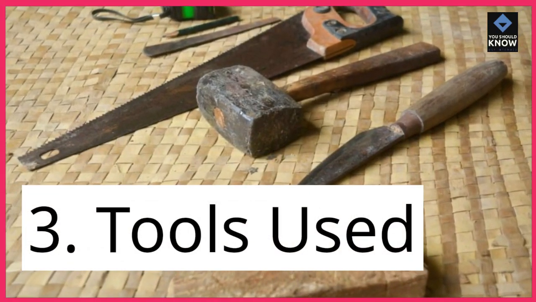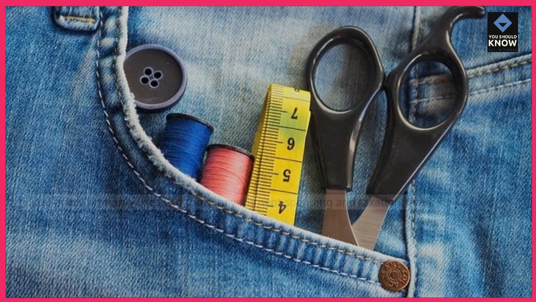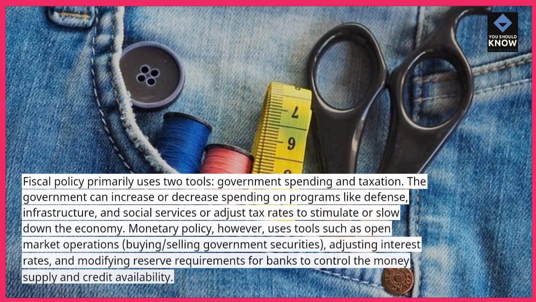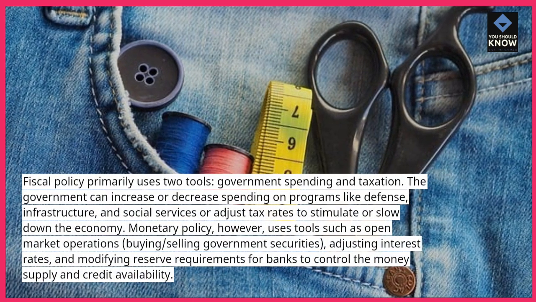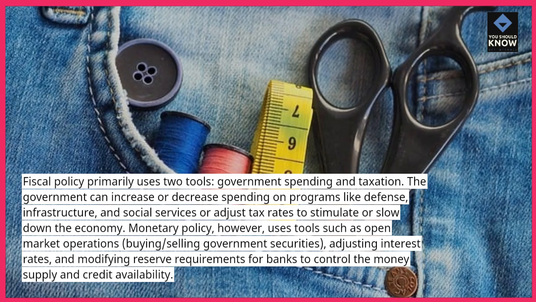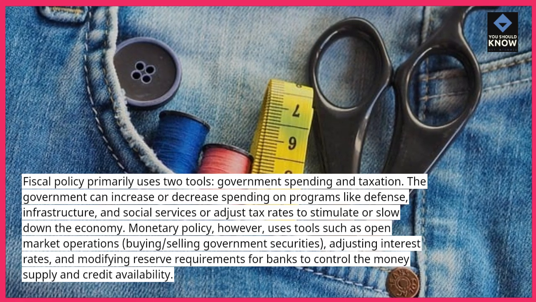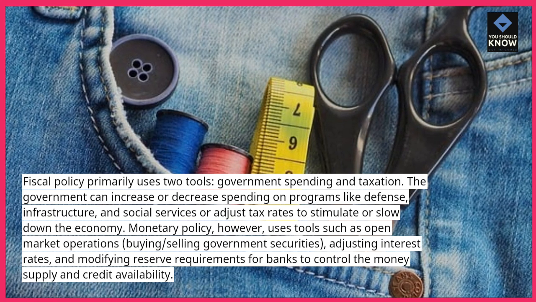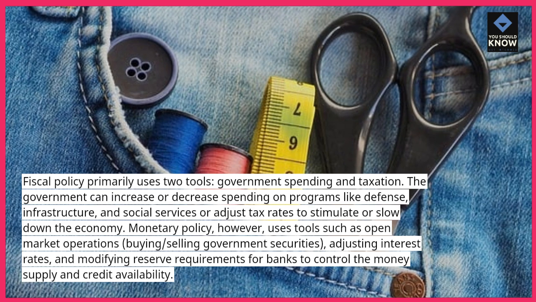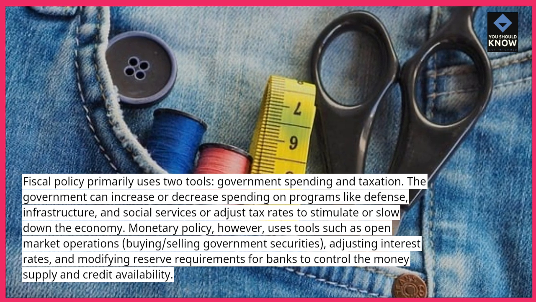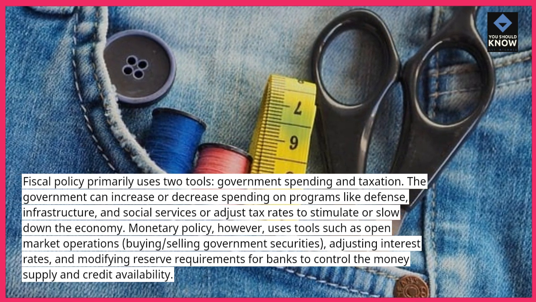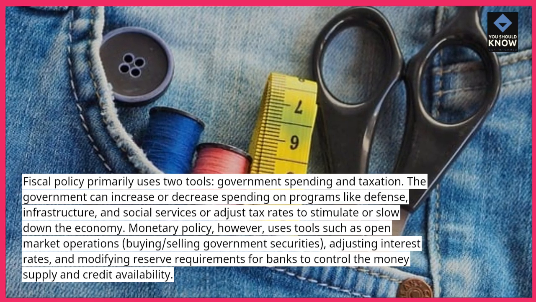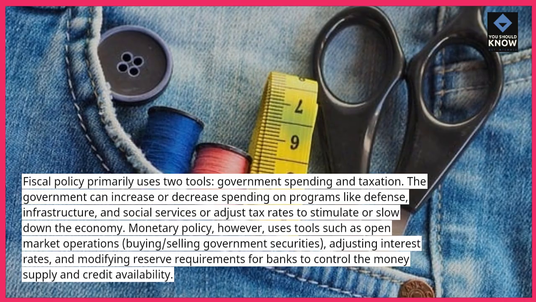3. Tools used. Fiscal policy primarily uses two tools: government spending and taxation. The government can increase or decrease spending on programs like defense, infrastructure, and social services, or adjust tax rates to stimulate or slow down the economy. Monetary policy, however, uses tools such as open market operations, buying and selling government securities, adjusting interest rates, and modifying reserve requirements for banks to control the money supply and credit availability.